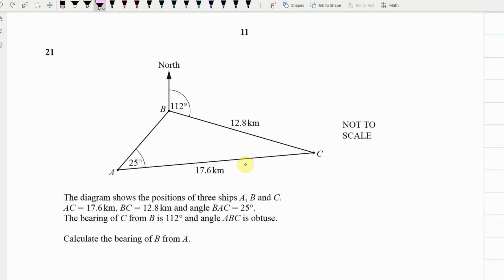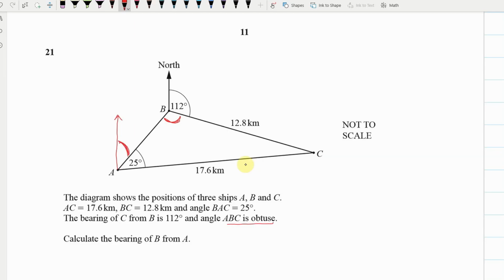The bearing of C from B is 112. So they've done that one for us. And angle ABC is obtuse. Okay, that angle there is obtuse. That is a particularly important part of this question, because sometimes triangles can be ambiguous. There can be more than one triangle that fits the criteria, and I think this is where a lot of you got stuck. We've got to calculate the bearing of B from A, so I'm just going to draw that in. What we're trying to do is find this angle here. Hopefully you drew that in.